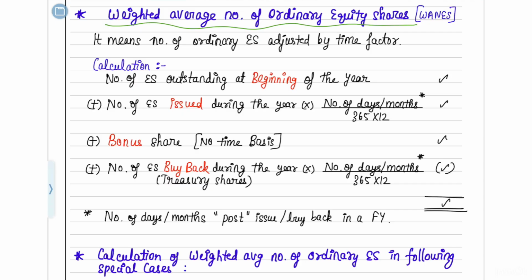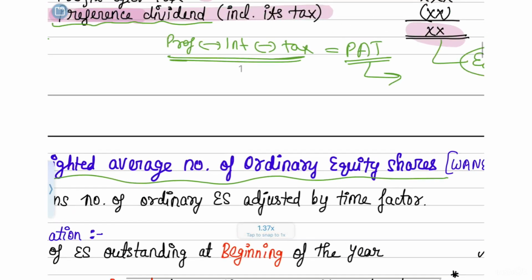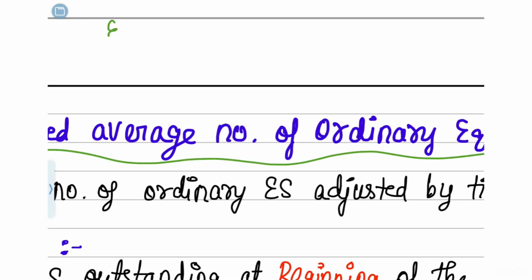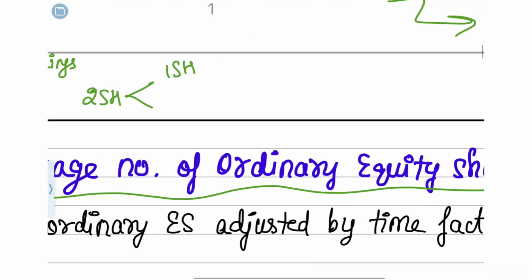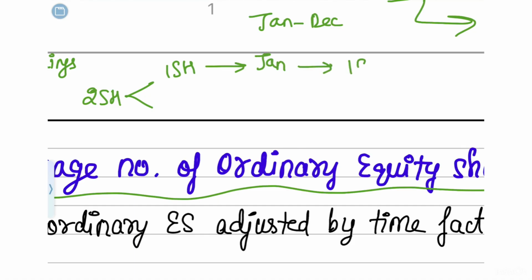Whenever you are distributing earnings, for example, suppose there are two shareholders in the company. For ease, let's take the financial year as January to December. The first shareholder joined the company on January 1st and got one share in the company.